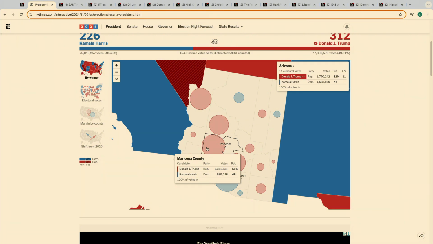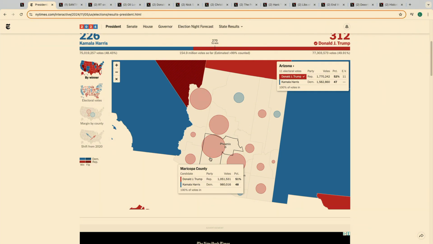And not only did Donald Trump win it back, he won it back convincingly. Back in 2020, Joe Biden won the county by about 2 points. And right now, Trump won it by a whopping 3 points. It was basically the exact opposite margin, but an even wider margin than Joe Biden beat Donald Trump. And so because of this, Donald Trump performed way better in Arizona than most people did. A lot of people thought there was an anti-Trump Republican vote in the state. But in reality, what actually fueled this win was Hispanic voters.